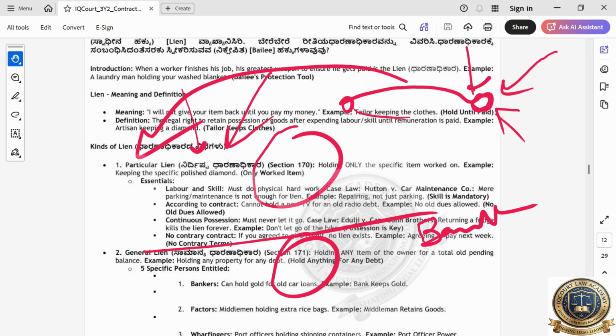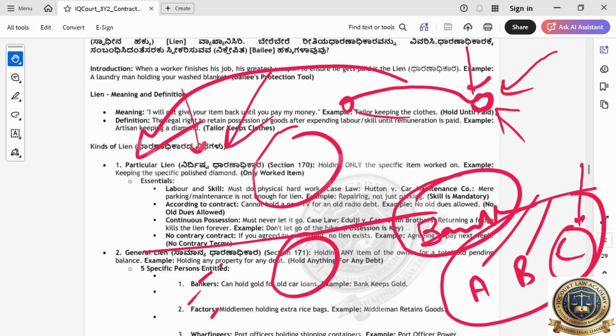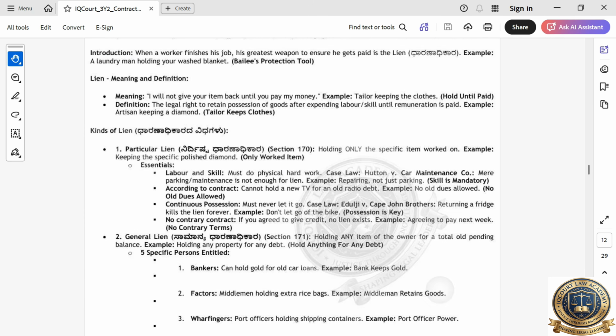Only bankers, factors, attorneys of high courts, these people only can execute this one. See, the bank can hold your other property document for the loan which is due now. You have taken 3 loans, you have cleared 2 loans. This property document they may refuse to give because this loan you have not cleared. So they can make the lien on all other security which are given specifically towards the loan. They can't hold your locker items. Locker is different. Whichever is related to loan security they can hold. Okay, the problems will come. Don't get confused. This is the particular lien, this is the general lien.